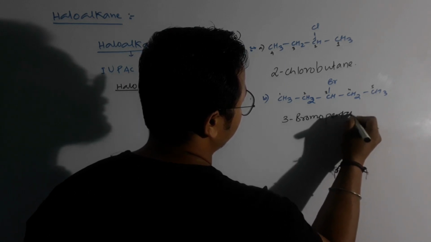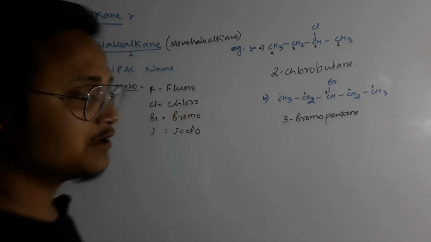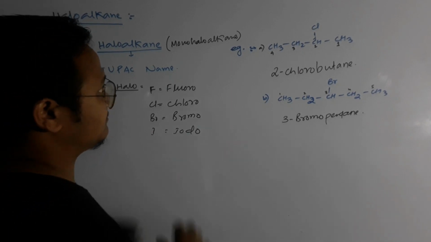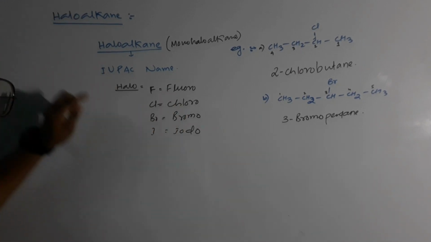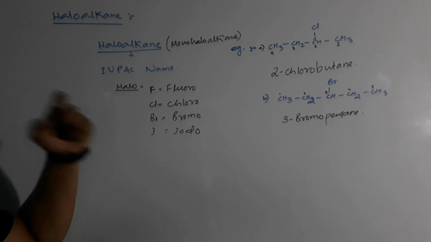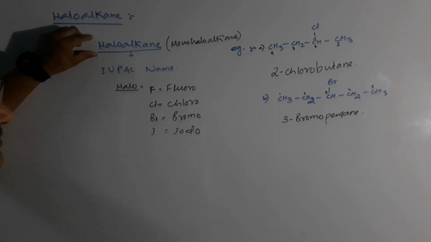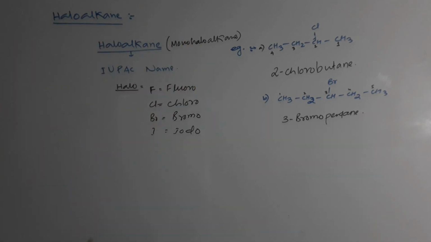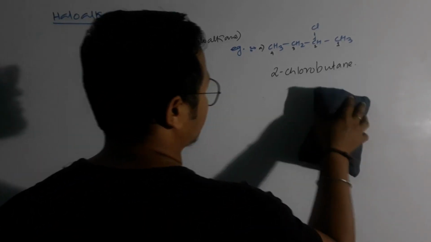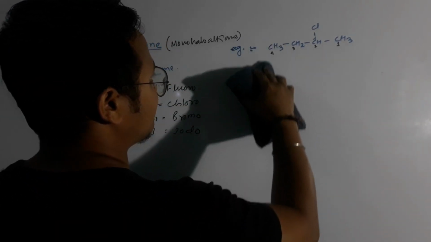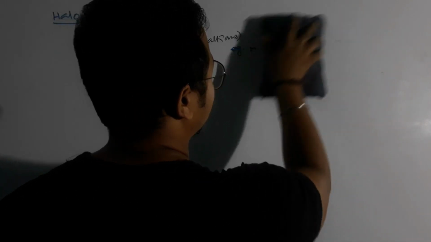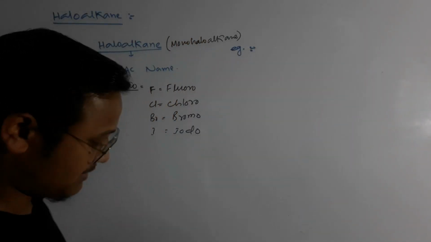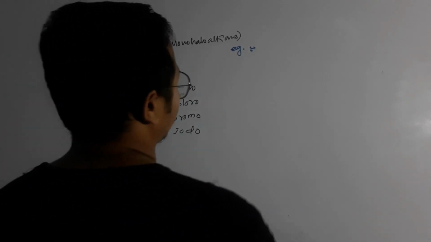pentane. Clear? So this is the IUPAC naming process of haloalkane. You just have to write the halogen term, and then the alkane, meaning the number of carbons. But sometimes we also have some alkyl substituted groups, right? In that case, how do we proceed? Let's talk about that type of example now. I will take only one example here.